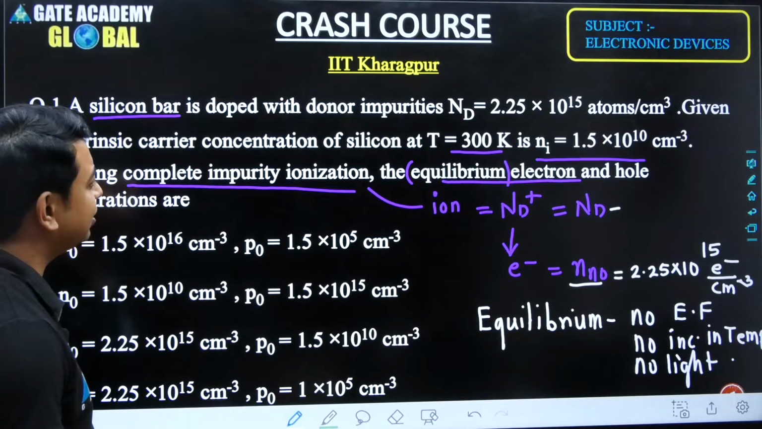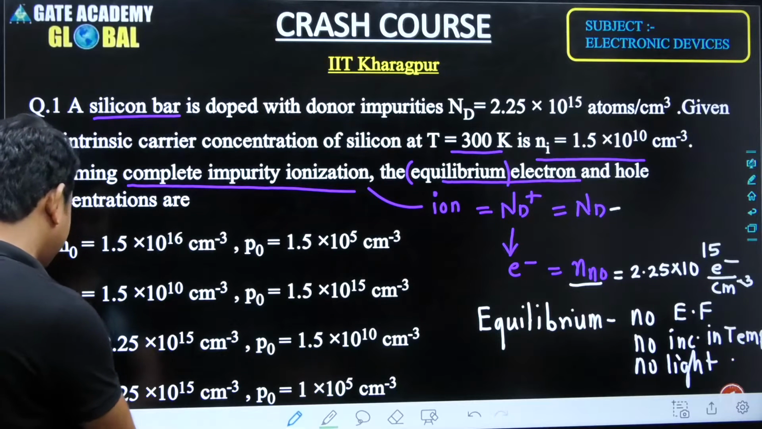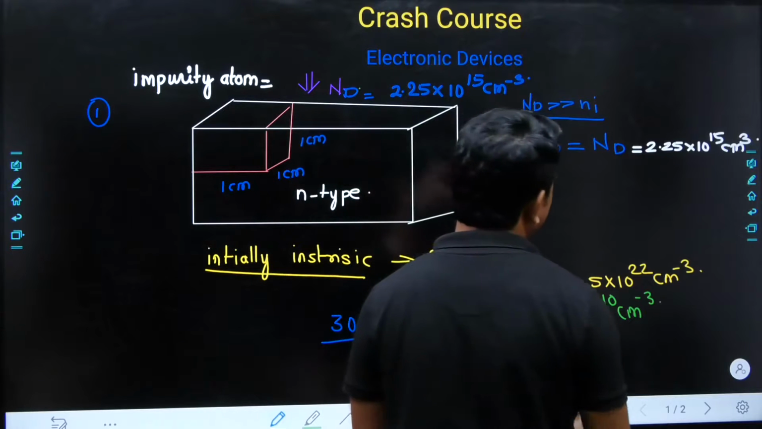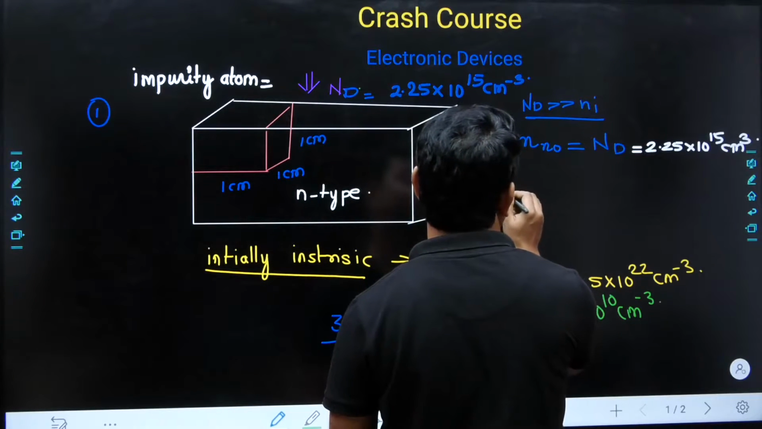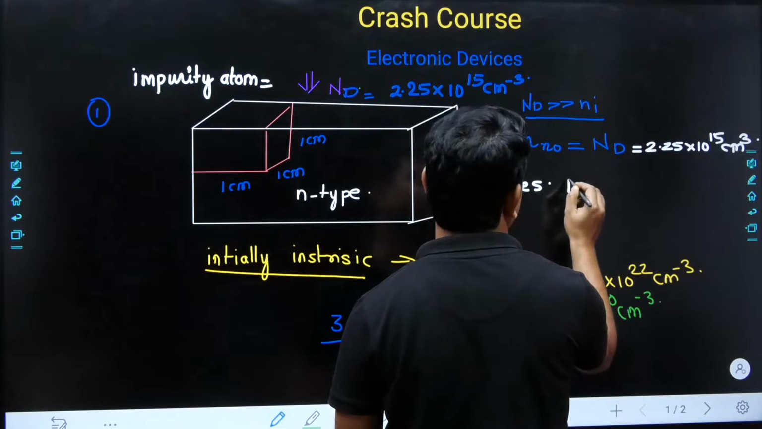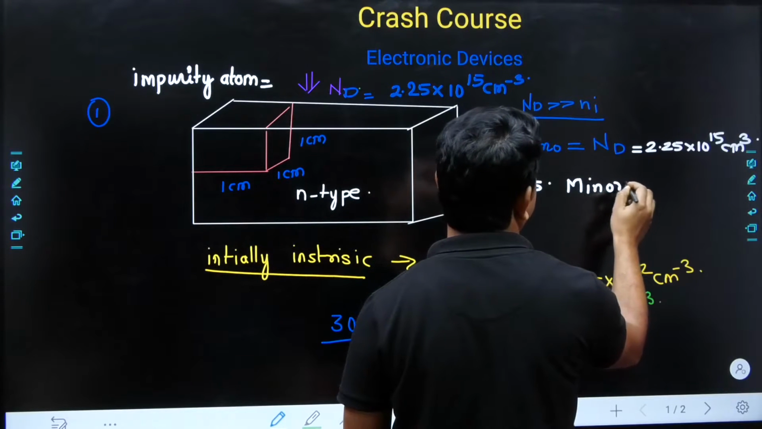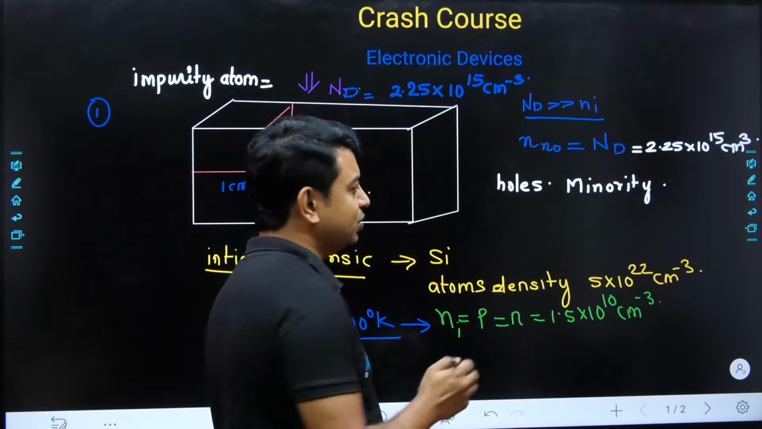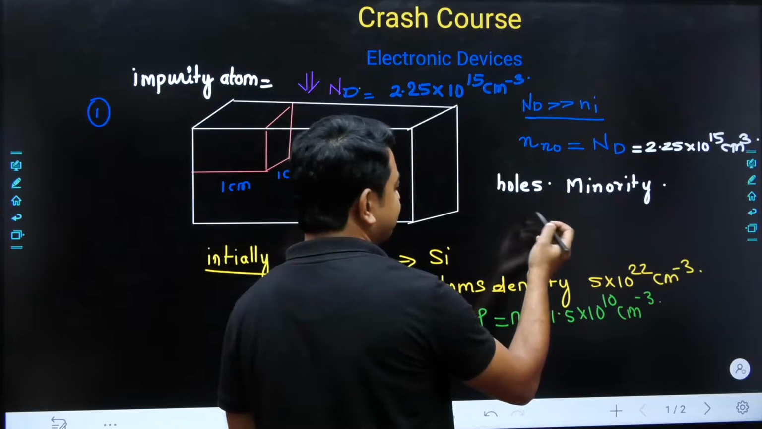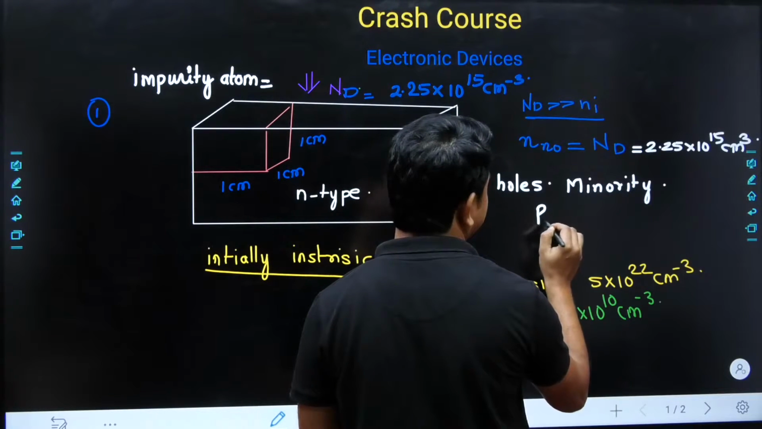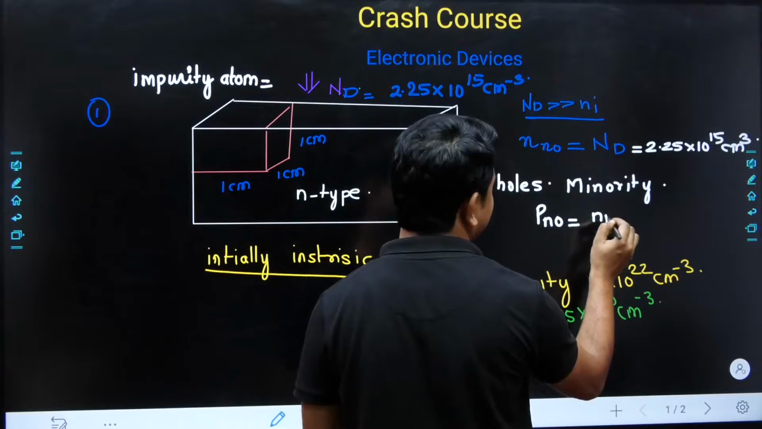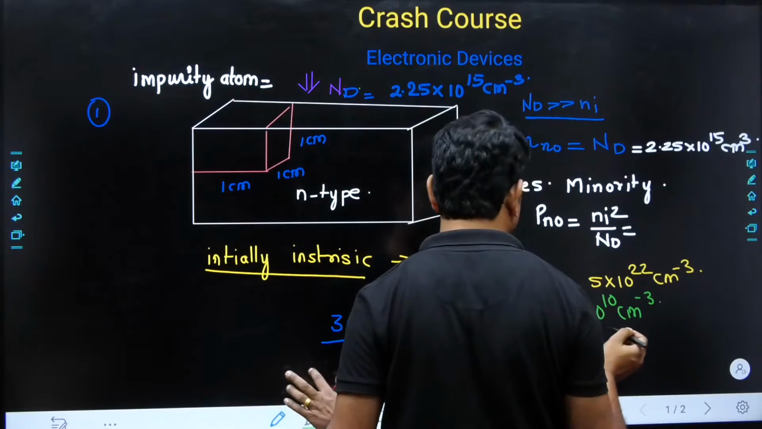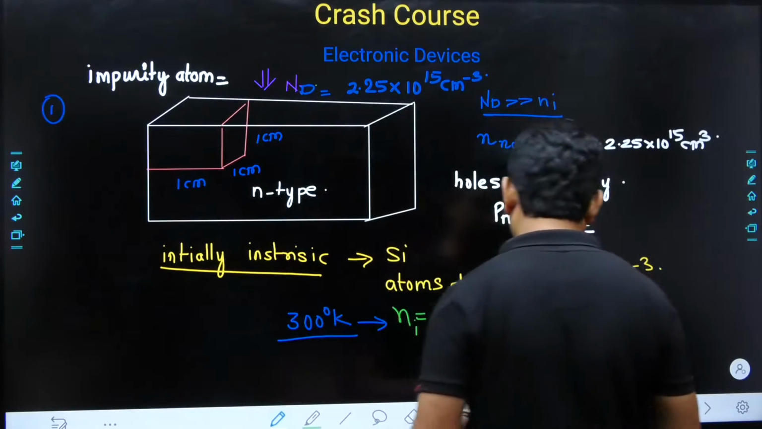Assuming complete impurity ionization, given the equilibrium electrons, we have to find out the hole concentration also. These holes are the minority carriers, and for finding the minority concentration we have a very powerful equation, the mass action law. When applied, P naught is equal to Ni square divided by Nd. We know Ni, because it is already given in the question.